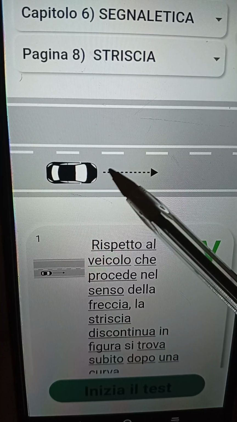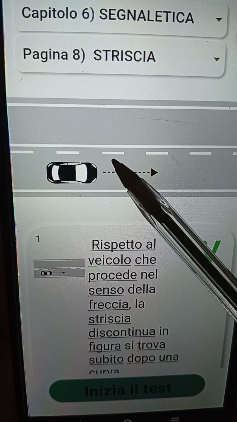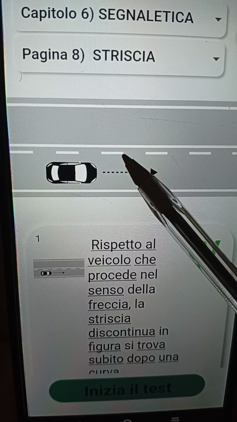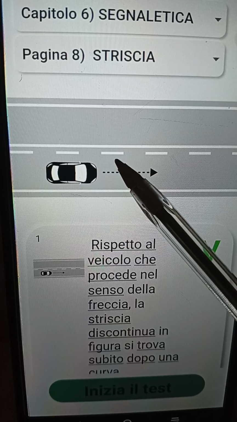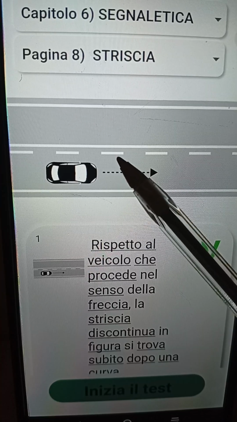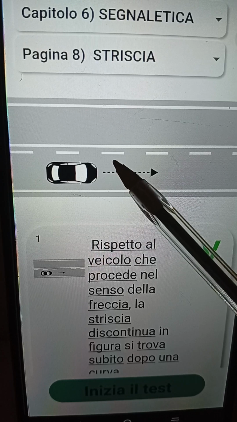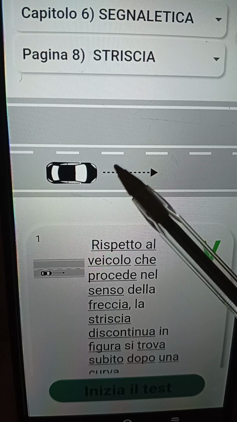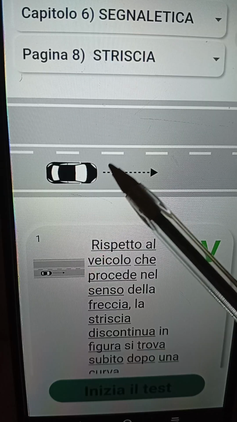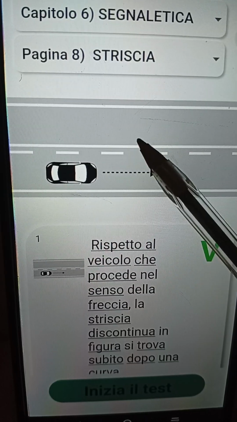Now, for example, if you are not descending on the dorso, you cannot see the discontinuous line before the continuous line. Or if you have passed the curva, you will be seeing the discontinuous line before the continuous line. Or if you have passed the passaggio a livello, you'll be seeing the discontinuous line before the continuous line.